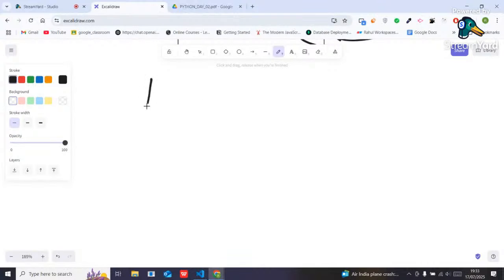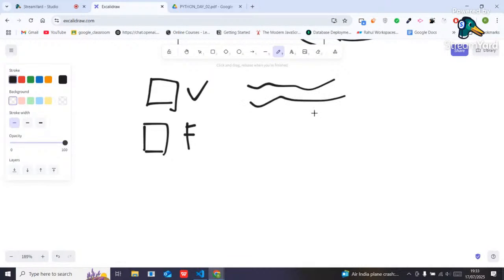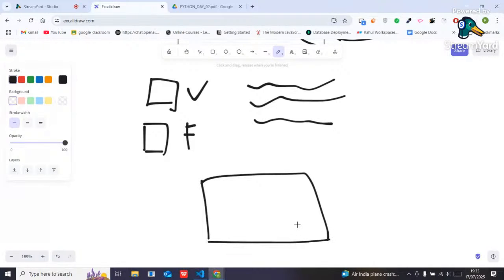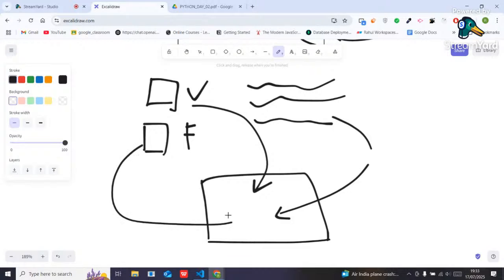Suppose here it's my variable. Suppose it's my function. Suppose it's my some data. And consider it's my one single unit. I'm going to store this variable inside this unit, this data inside this unit, and also I want to store this function inside this unit.